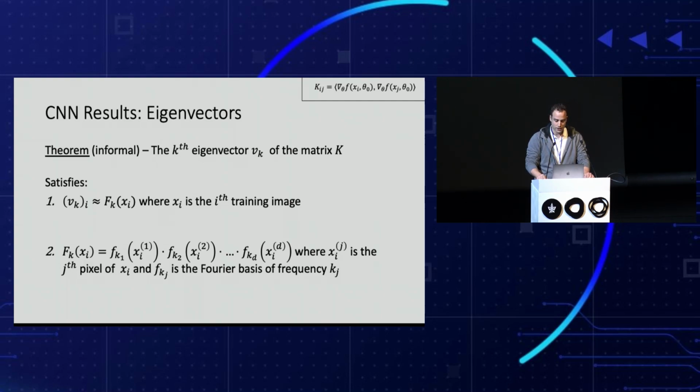When the input pixel is on the circle, meaning that each pixel has only two channels, f_kj are the standard Fourier functions on the circle of frequency kj. If the pixel contains 3 or more input channels, the f_kj are the spherical harmonic functions. Here, x_i is the ith image in the training set, and the superscript refers to a specific pixel in this image.